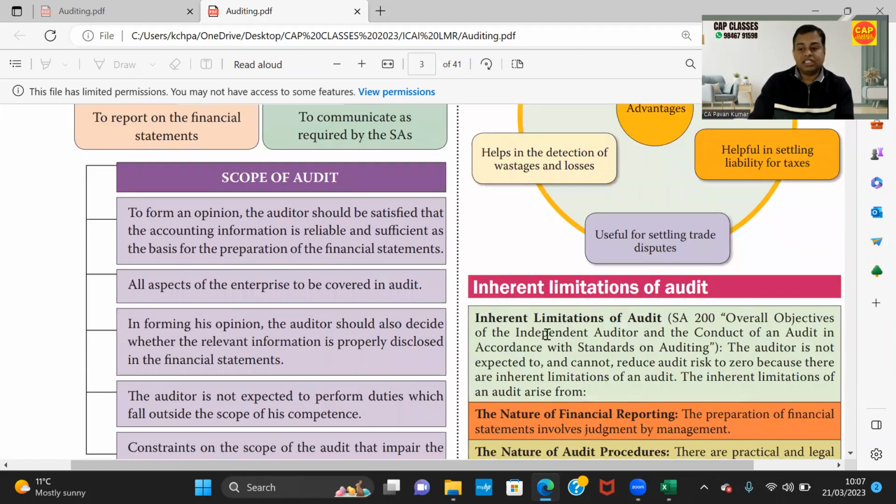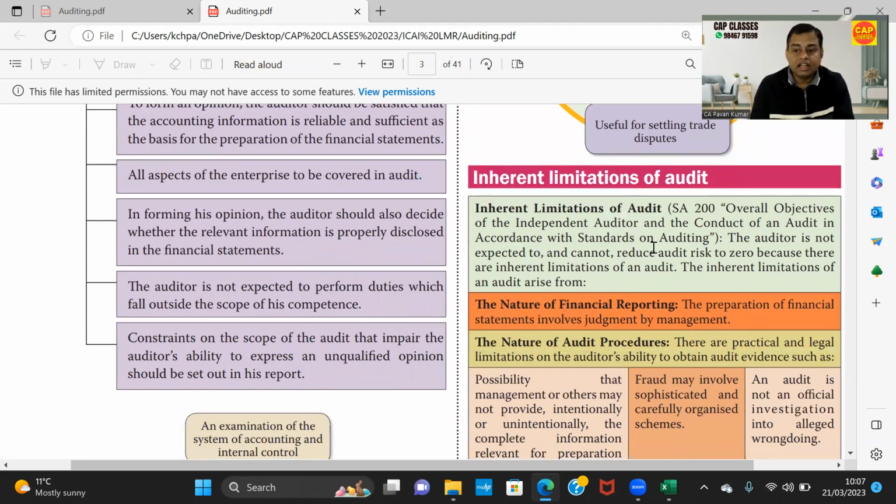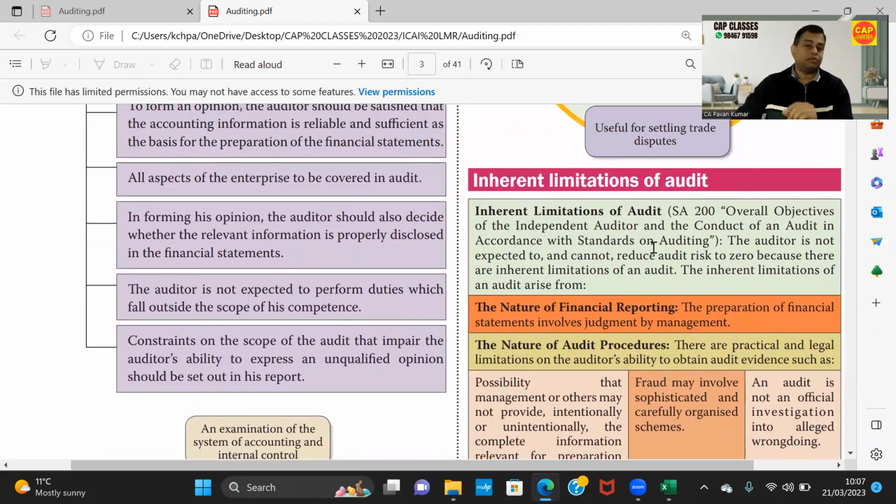Today, let us go to question number 6, which is inherent limitations of audit, which is very, very important. A question from this area is given in the examination many times, so this is important from the exam point of view also. So let us start today's discussion with inherent limitations of audit.